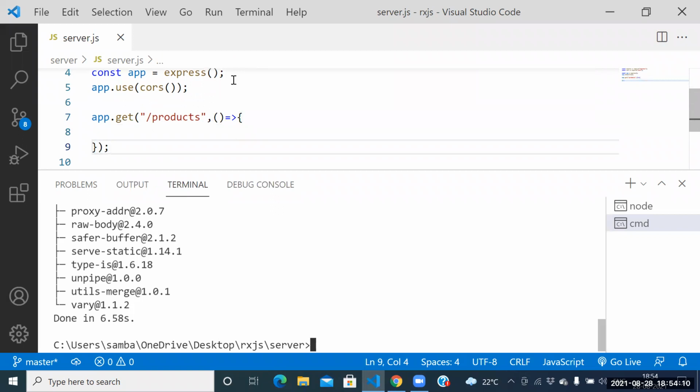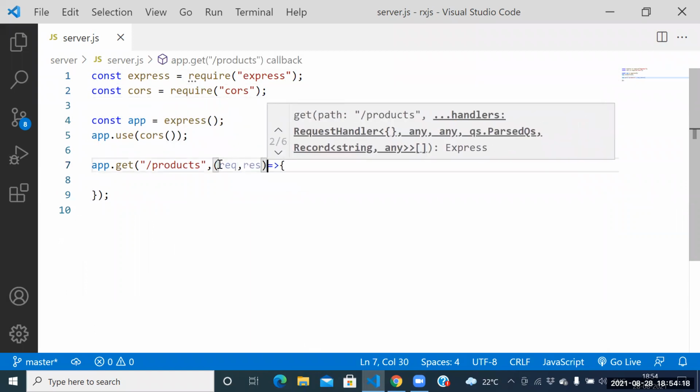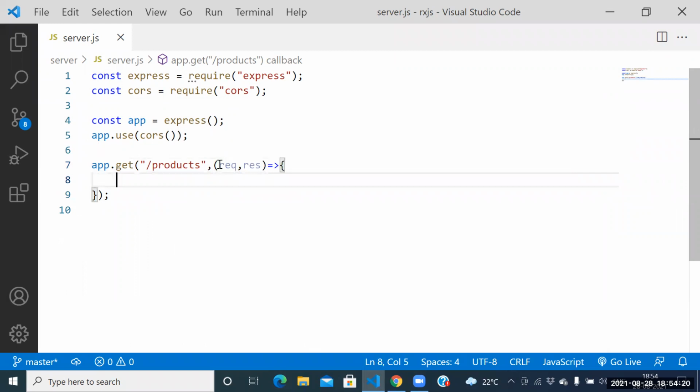Argument two is the callback function. Guys, for the callback function, how many parameters do we need to supply? Two parameters. What is the first parameter? Request parameter. What is the second parameter? Response parameter. Totally, two parameters we need to supply.